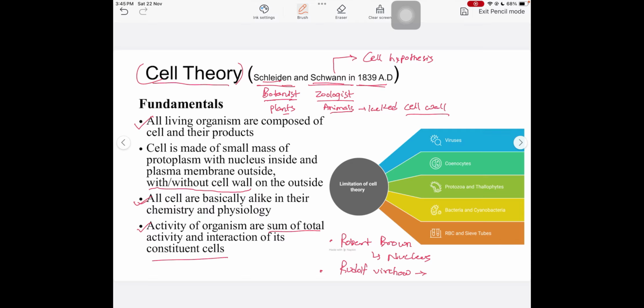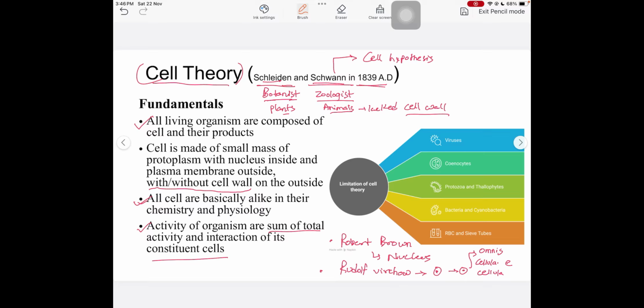Rudolf Virchow said that a cell exists only by division of a pre-existing cell. The cell doesn't come up from the air like a snap. A cell only comes from a pre-existing cell. So this is a very popular finding of his. He proposed the phrase omnis cellula e cellula: a cell derives only from a pre-existing cell.